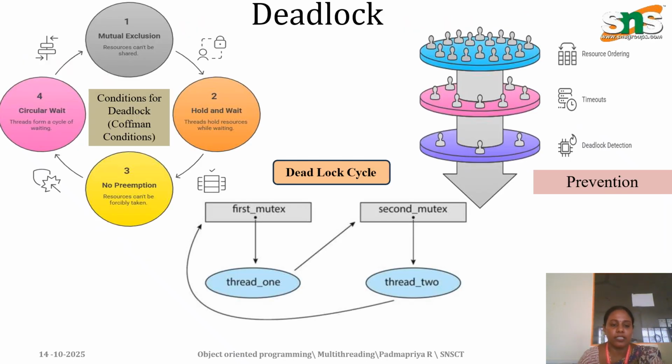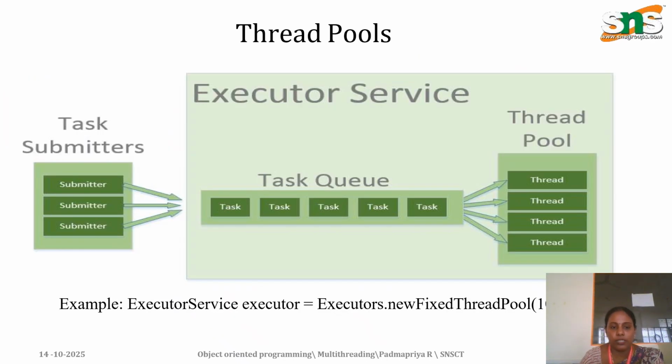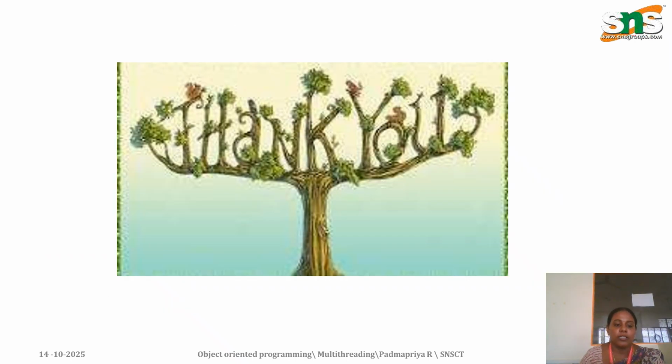So these are the deadlock states, and this is the thread pool, which includes an executor service, task submitter, task queue, and thread pool. Thank you.